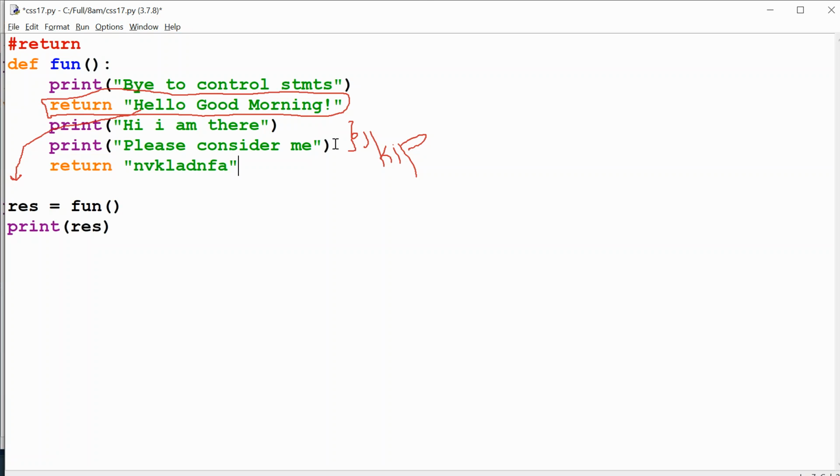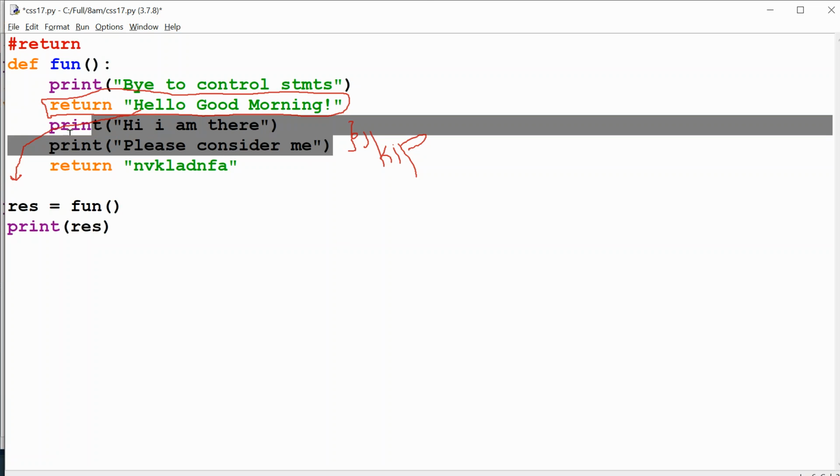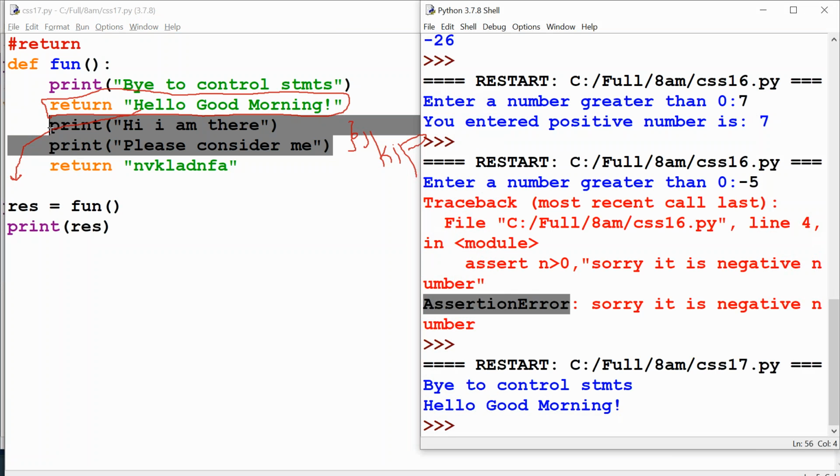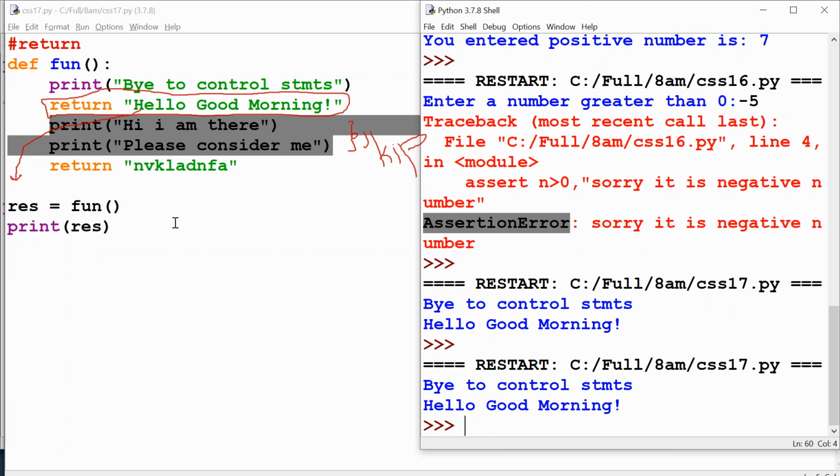Once control executes a return statement, further statements will not execute. As you saw in the output of this program, these two statements are skipped, right? Control S, F5, you can see. Okay, so you can see now, return after return again.